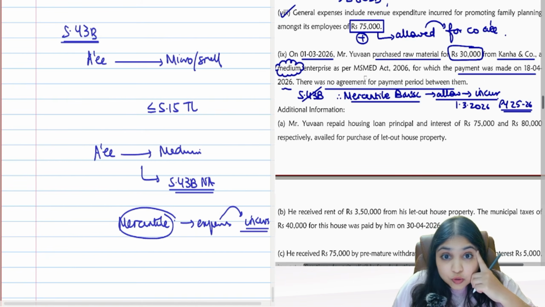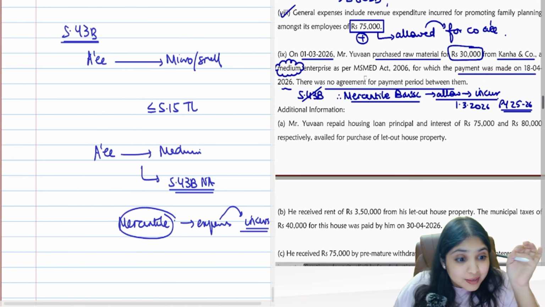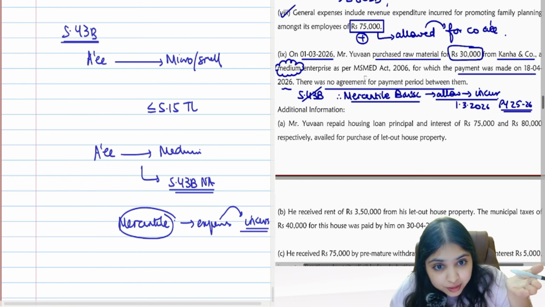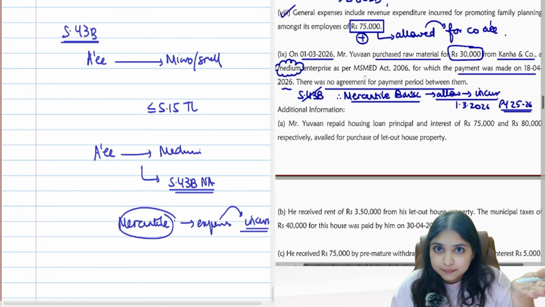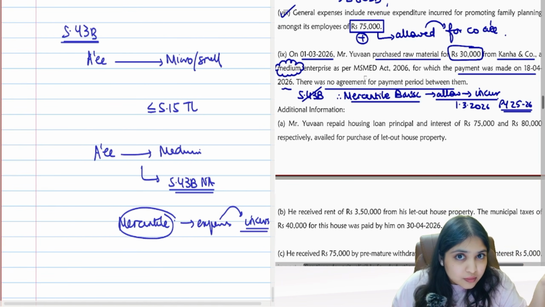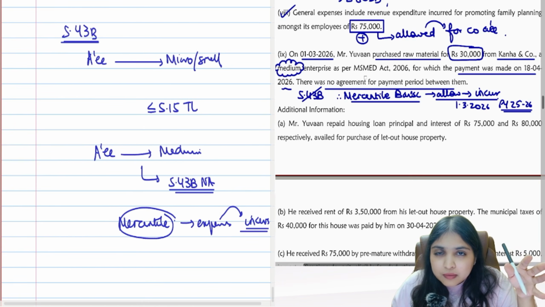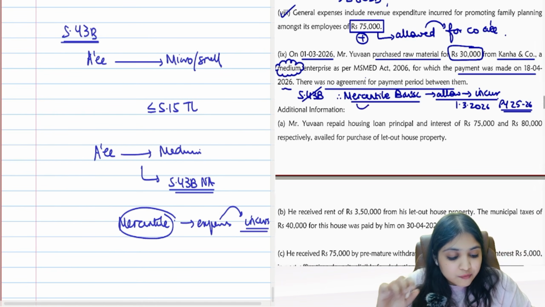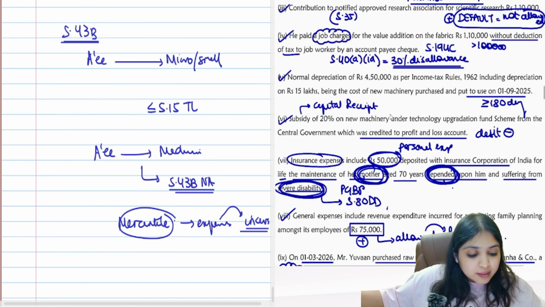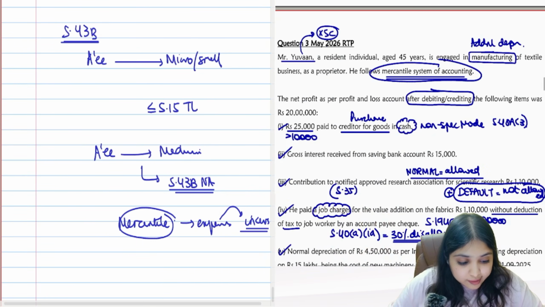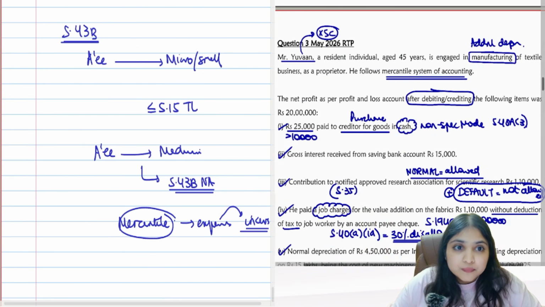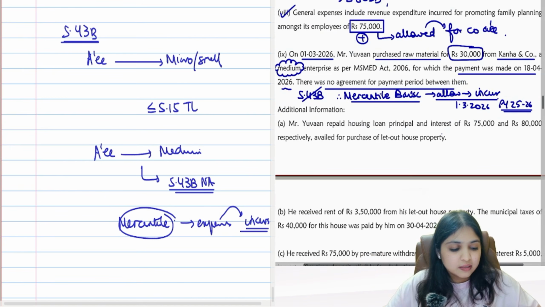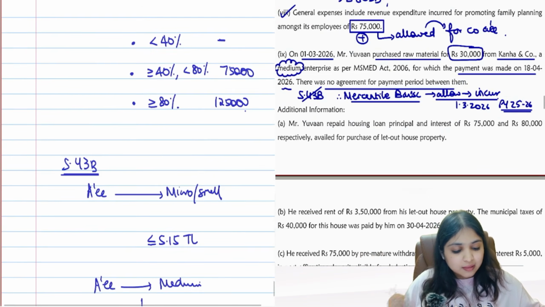Yes. So it's a big lesson for you. Only if I'm making payment to micro entity, only if I'm making payment to small entity, then only I will put the effort of thinking about 43B. But here I'm making payment to medium entity. So 43B disallowance will not apply. 43B will not apply means then what will apply? The normal method of accounting will apply. Here we are following mercantile basis. Ma'am, where is it written mercantile basis? Are we assuming? We are not assuming. It is mentioned he is following mercantile basis. So mercantile basis means whenever he is incurring the expense, that time I will allow. He is incurring the expense in the current year, I will allow. Already debited, nothing is left for me to do.